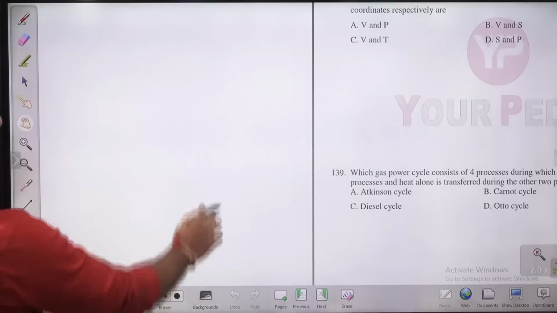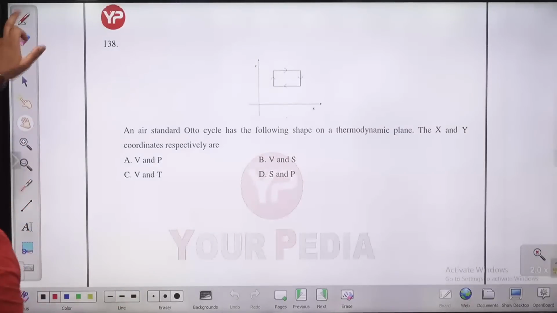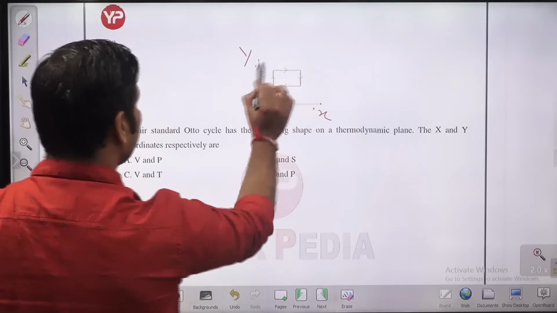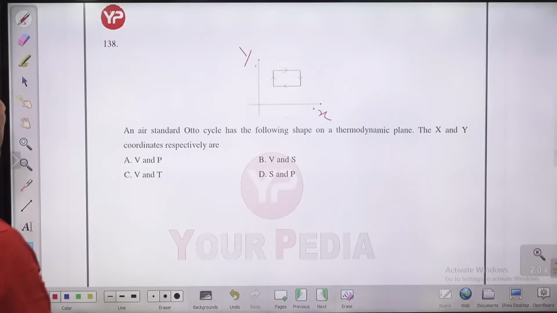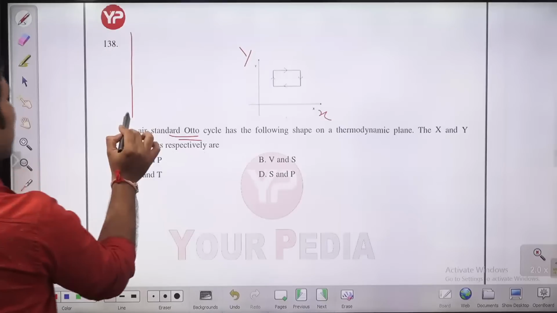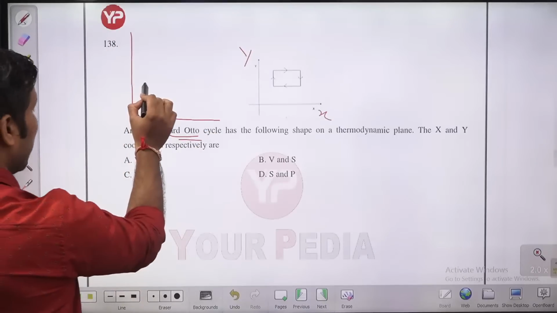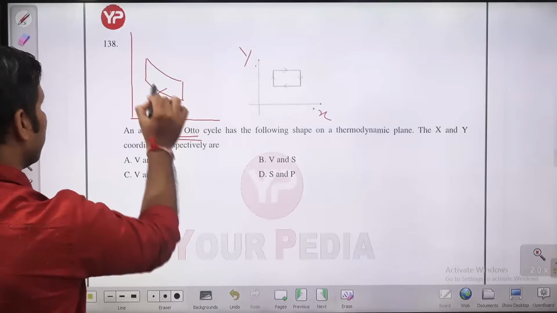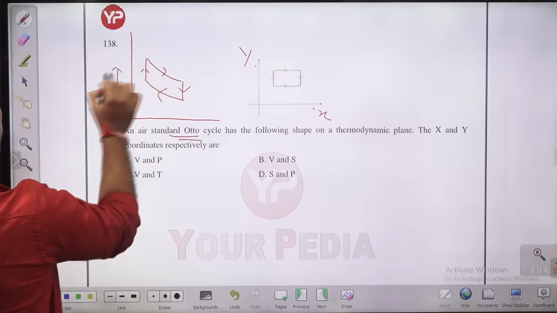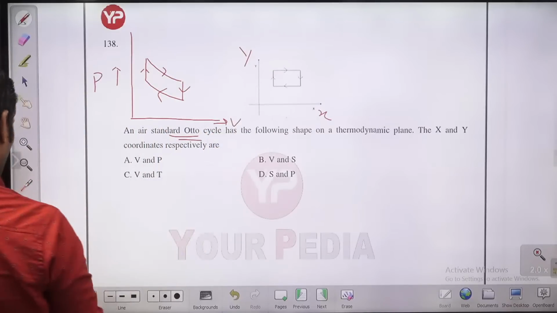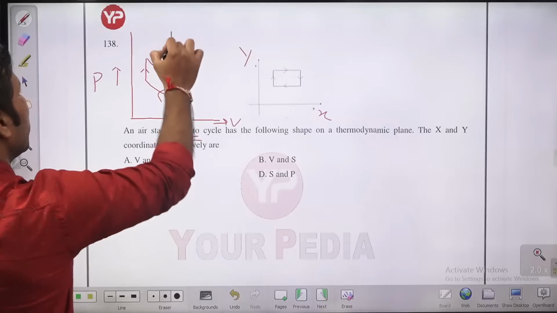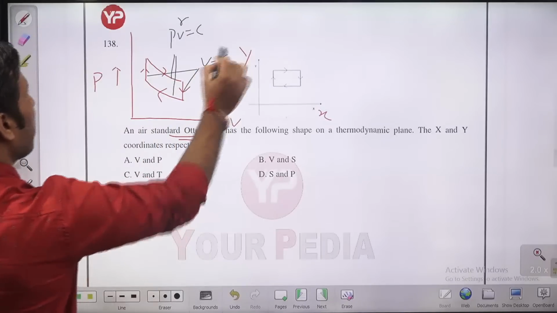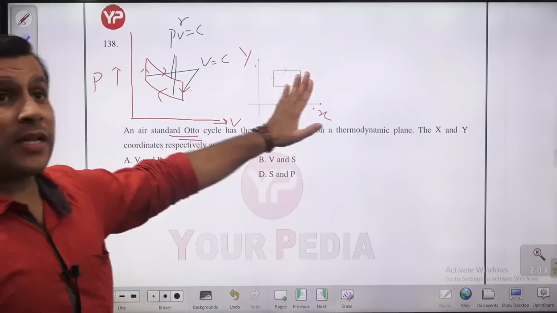138. So you are having a cycle on the y-axis and x-axis, something like this. Now he's saying this is the air standard Otto cycle. In the air standard Otto cycle, how many processes are we having, guys? We are having 2 isentropic processes and 2 constant volume processes, something like this. So this is the Otto cycle on the PV diagram. These are what? Isentropic, PV to the power gamma equal to constant. And these two are what? Constant volume.